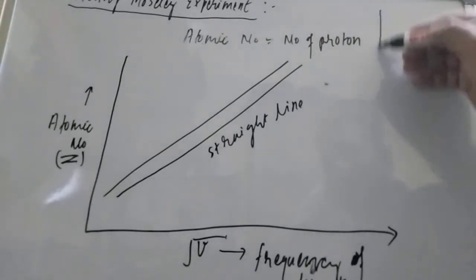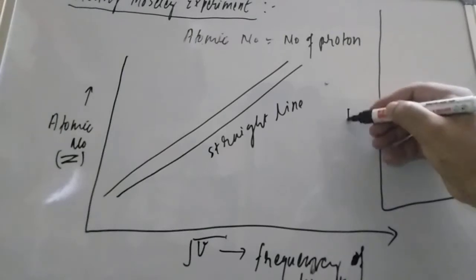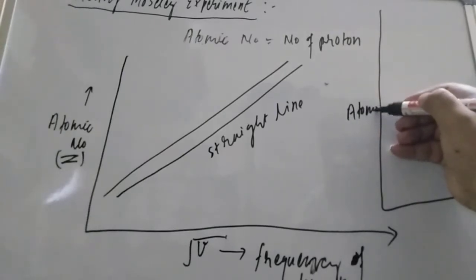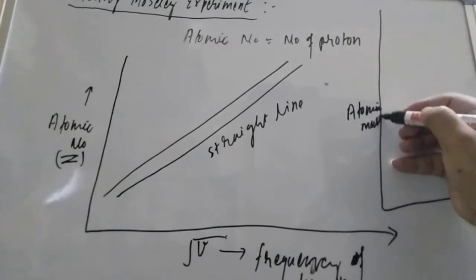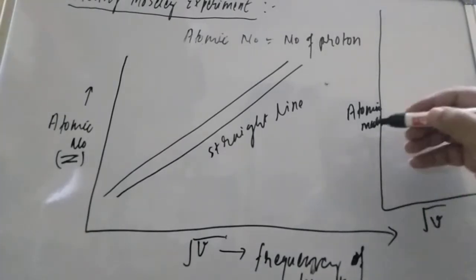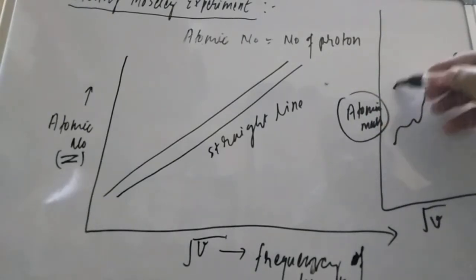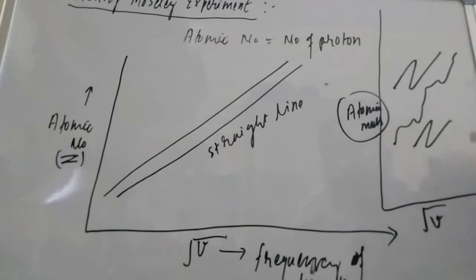And one more experiment he did also. Here he took the atomic mass, and here the frequency only, mu. So with the atomic mass, what is he forming? He is not finding a straight line, no straight line, in a haphazard manner. The line he is finding is a zigzag line.